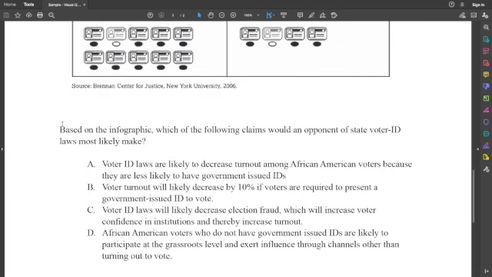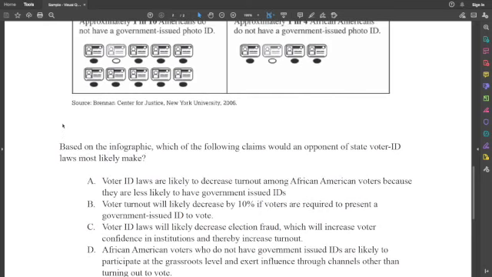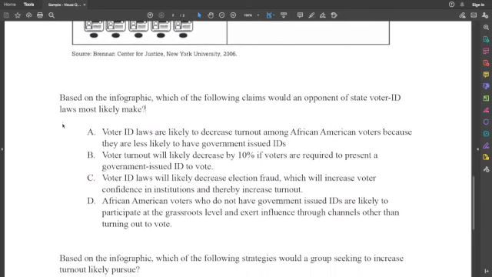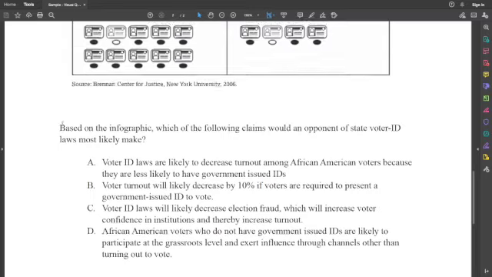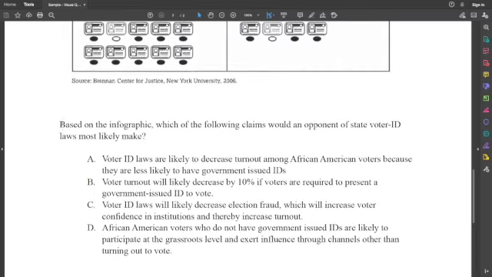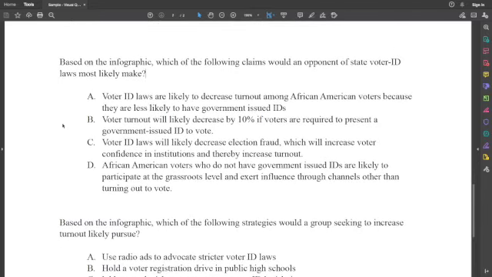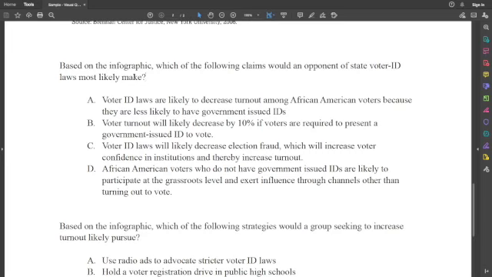Infographics are always going to be on the AP exam. Sometimes they're political cartoons, sometimes they're like this. No. And that's something that's the problem. They're like, hey, if you're registered to vote, you don't automatically get a government ID. A lot of people would say that if the government was willing to pay for it, then it would be a different story.